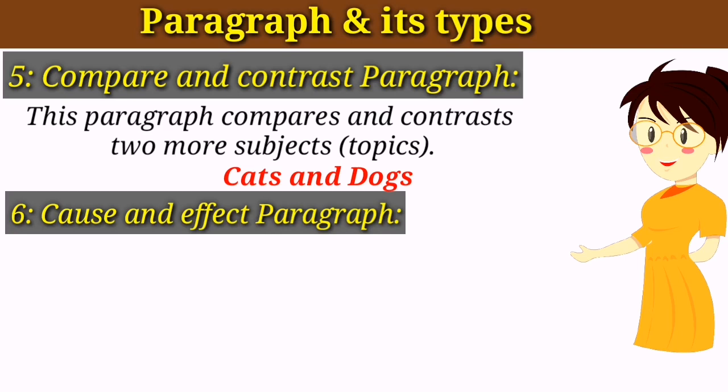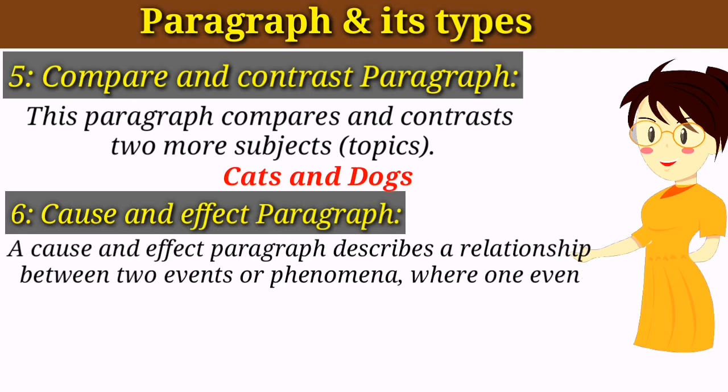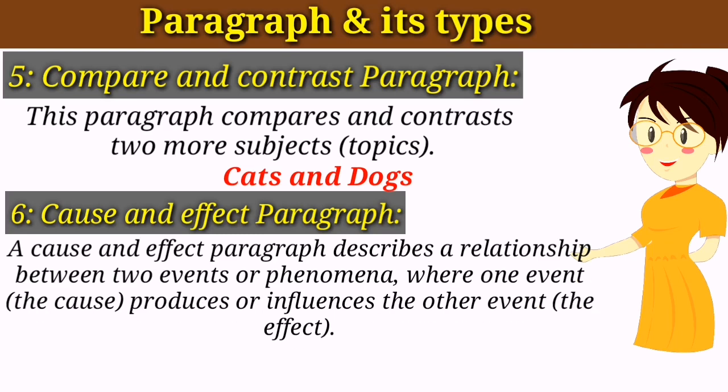The next one is cause and effect paragraph. It is also another type of paragraph which explains the relationship between a cause and its effect, right? For example, if I say write down a paragraph about smoking, so you will mention that lung cancer is caused by smoking and also give reasons in the paragraph. So you will also explain that lung cancer is the effect of smoking. So when you show cause and effect in a paragraph, it is simply called cause and effect paragraph.